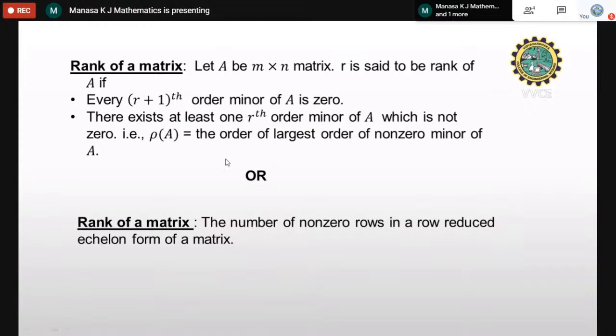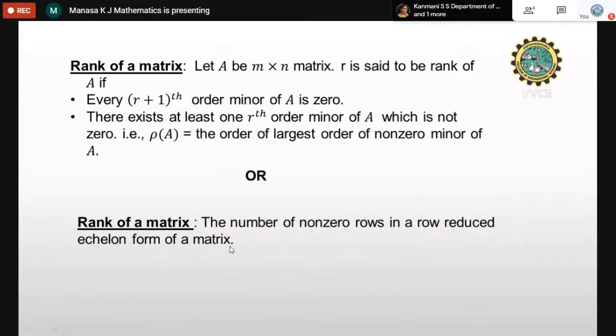Or there is one more definition for the rank of a matrix. The definition is the number of non-zero rows in a row reduced echelon form of a matrix. Most of the time we use this method instead of the first one. It is the number of non-zero rows. A non-zero row means you take the complete row. If in any matrix the complete row is 0, then it is called a zero row. If at least any one of the elements is non-zero in one row, then it is called a non-zero row. So the number of non-zero rows in a row reduced echelon form of a matrix.